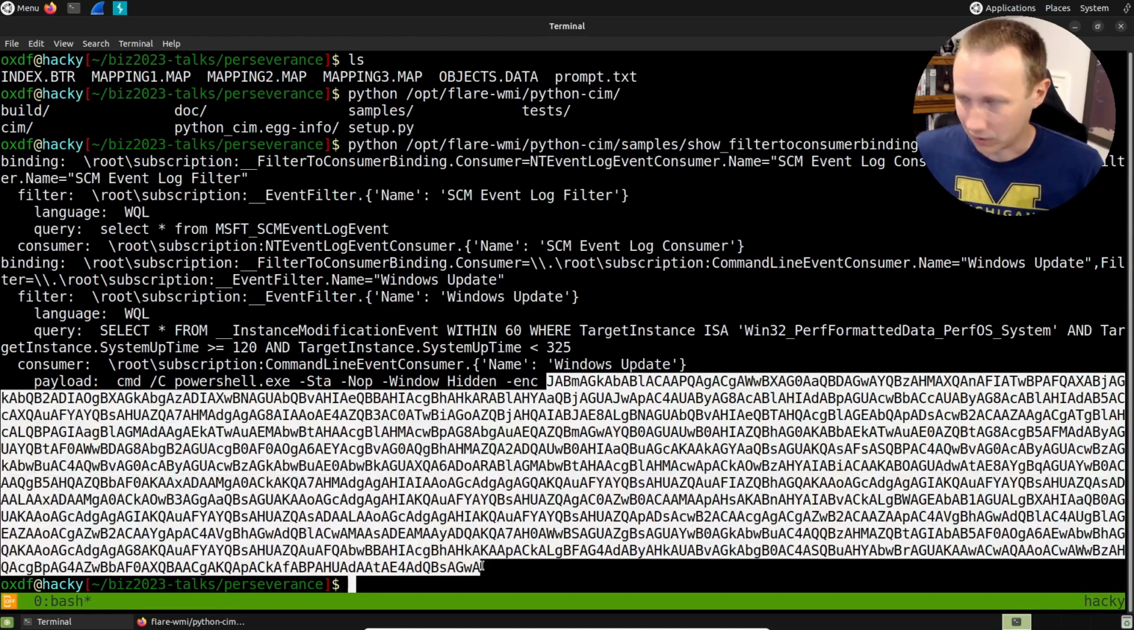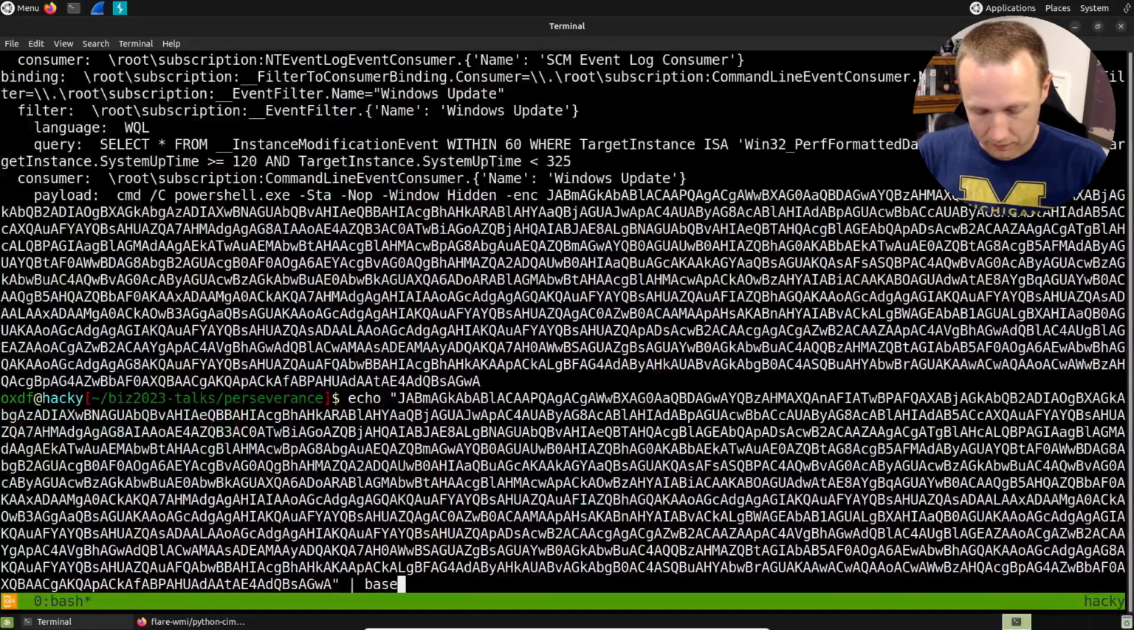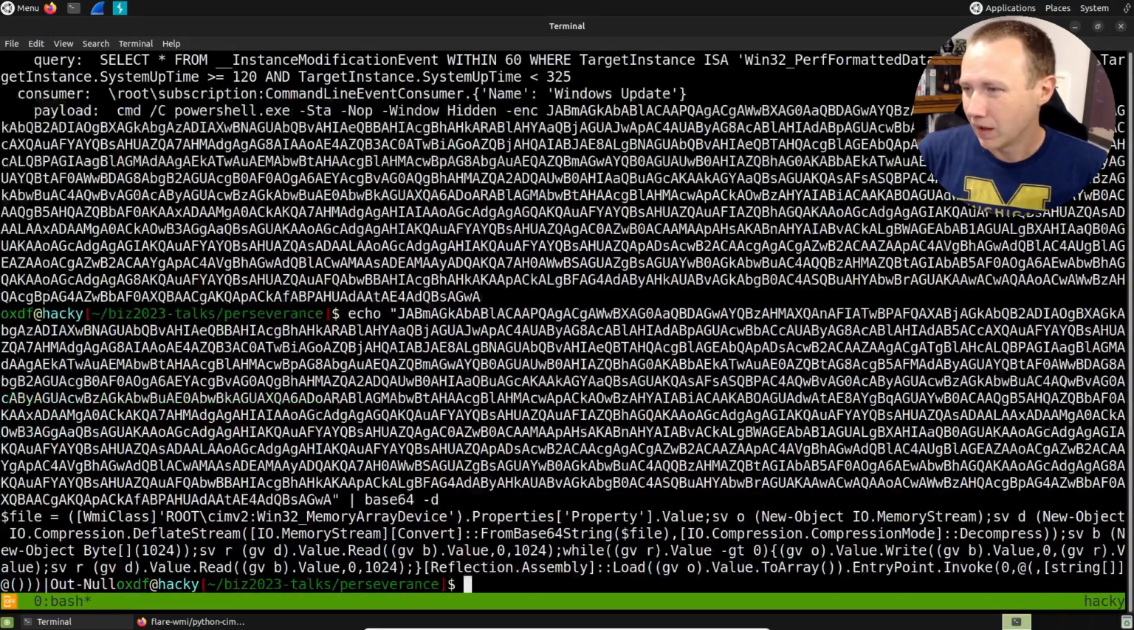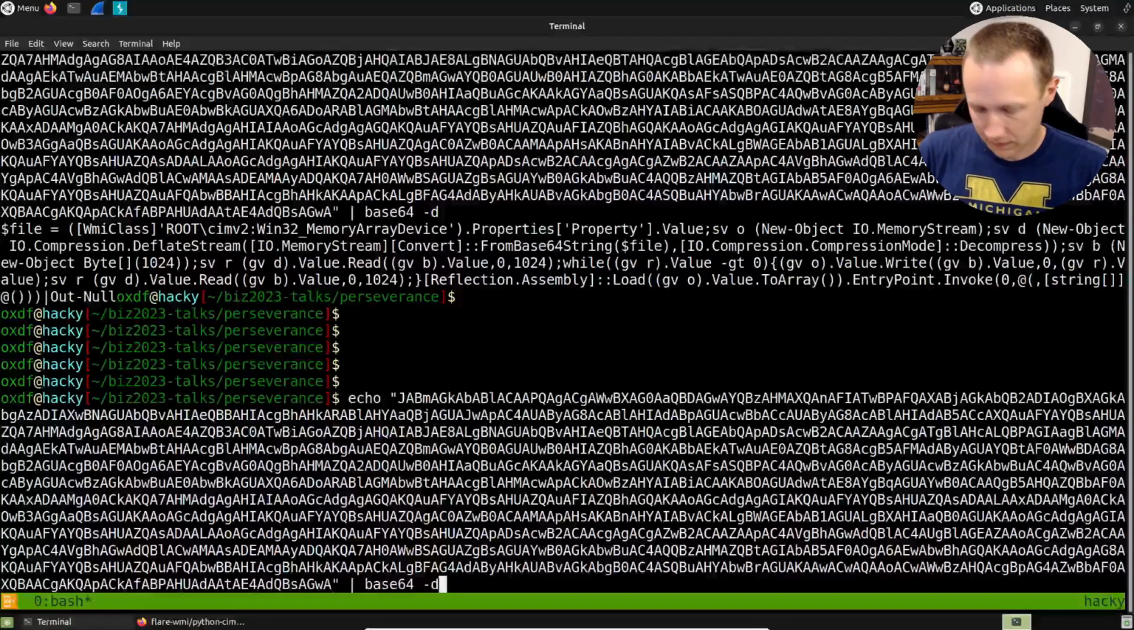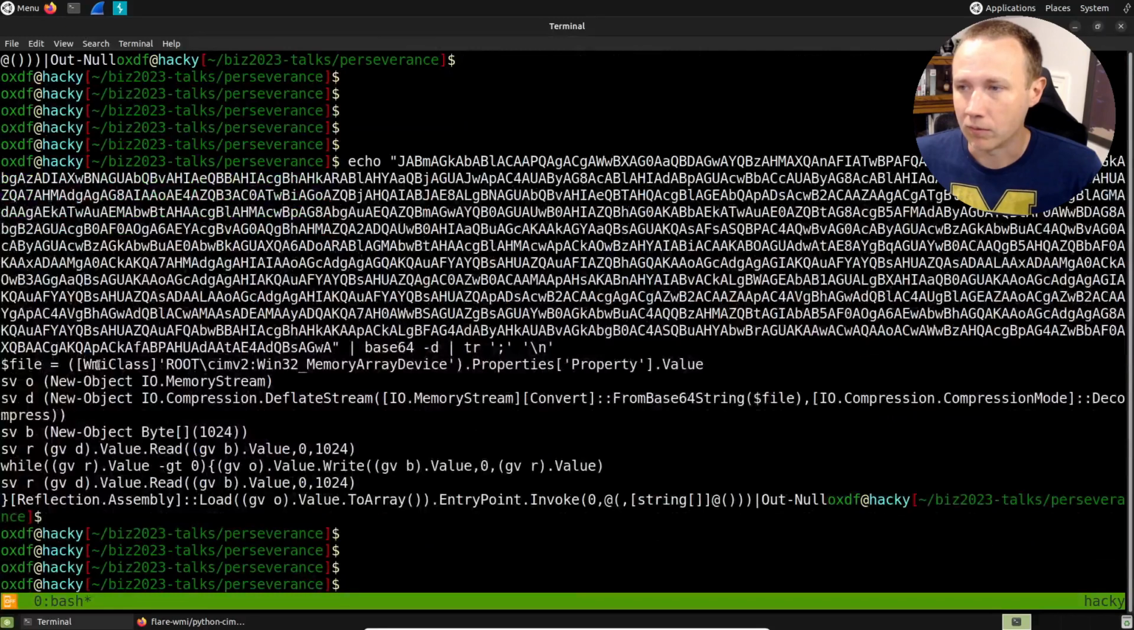So now seems like a good time to take this. We could go to CyberChef, but we can actually just do it right here. We'll base64 -d to see what we get. One long line, so let's tr replace semicolon with newline so we can get a better feel of what we're looking at. It's not bad. Okay, so file is going to be a WMI class. This in the root sim_v2 repository, we're looking for a Win32 memory array device object, and we're going to get the properties, the value.